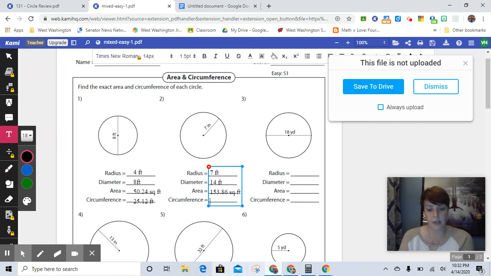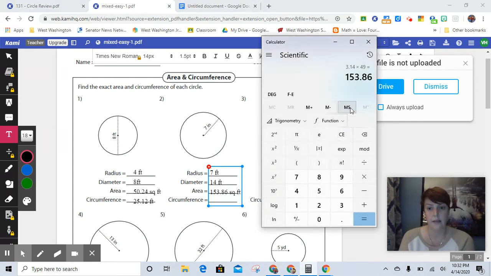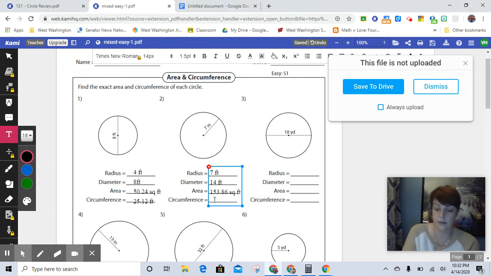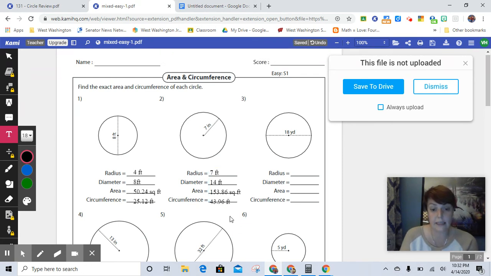Next, the circumference. So clear this, and let's say cherry pie is delicious. So 3.14 times the diameter, which is 14. There we go. 43.96, and that's just in feet. The reason this is just in feet is because that's how many feet of ribbon I need to go around this circle, or how many feet of bricks I need to go around this garden planter, or whatever. Square feet means how much space does this take up? And I know you remember this.